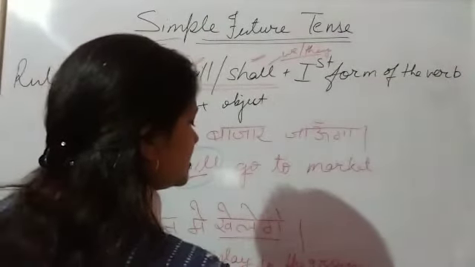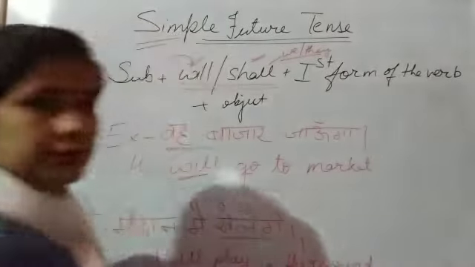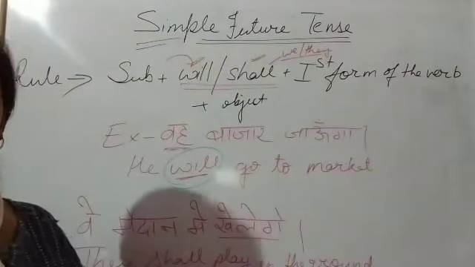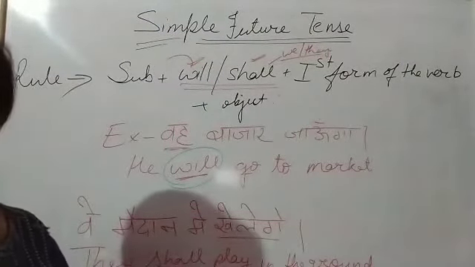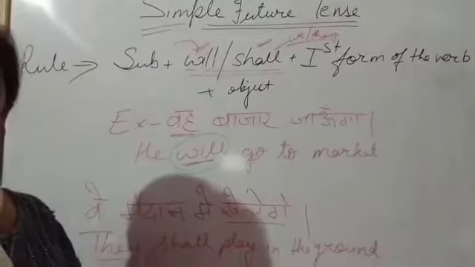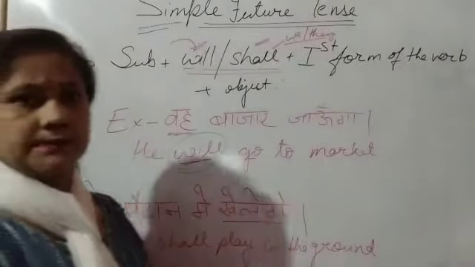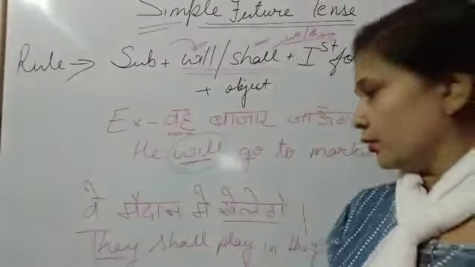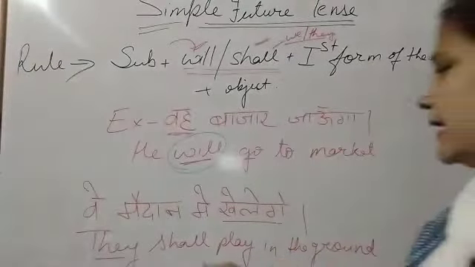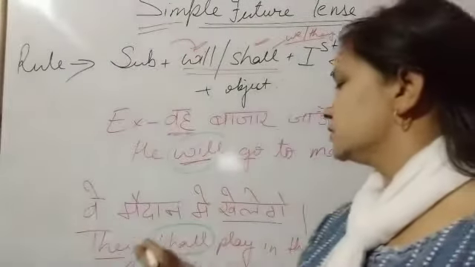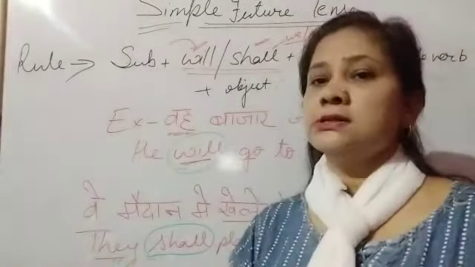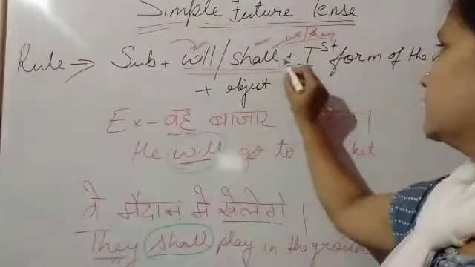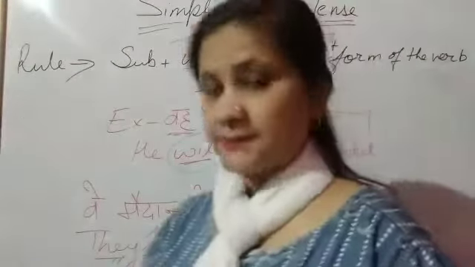In the ground. They will play in the ground. Yes, they will play in the ground. So as you know, we use shall with plural subjects and will with singular subjects.